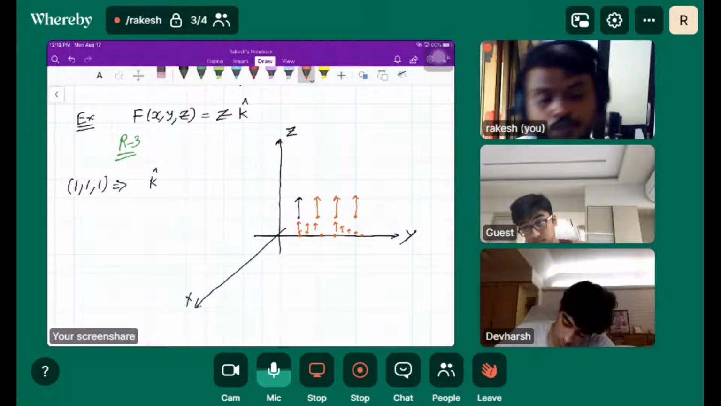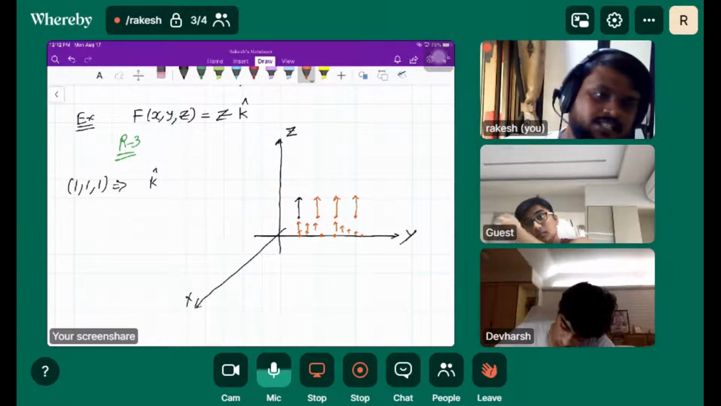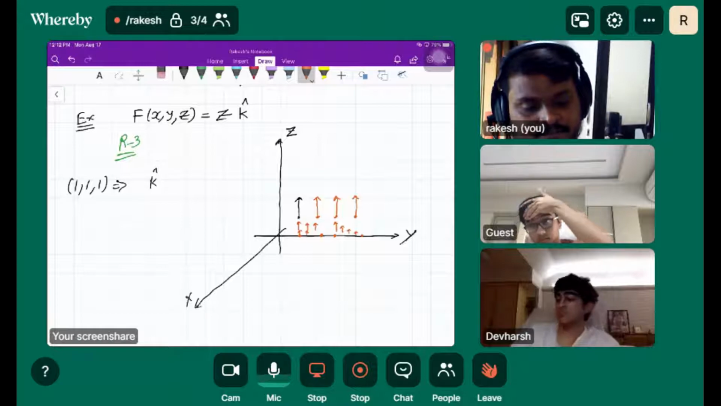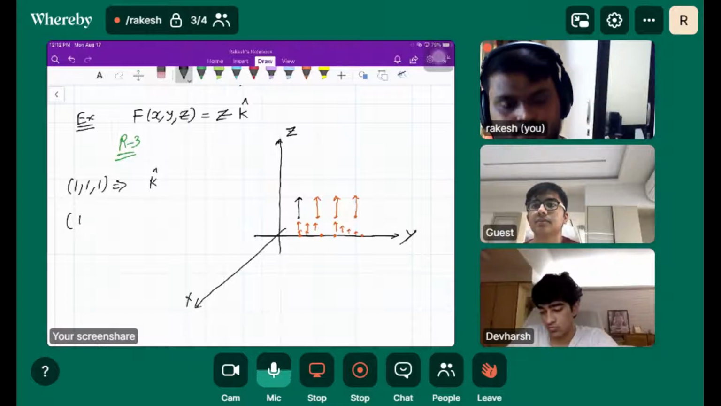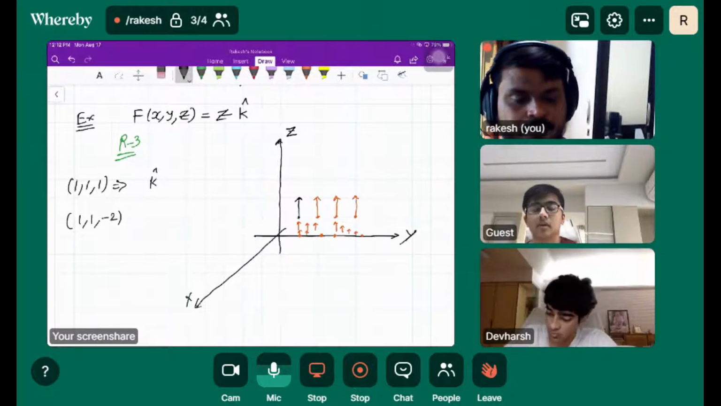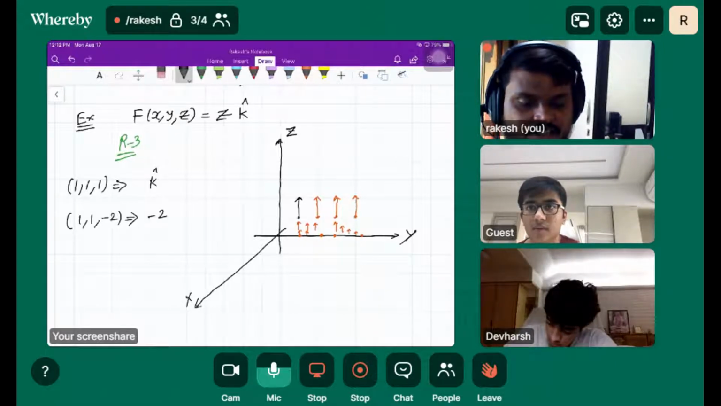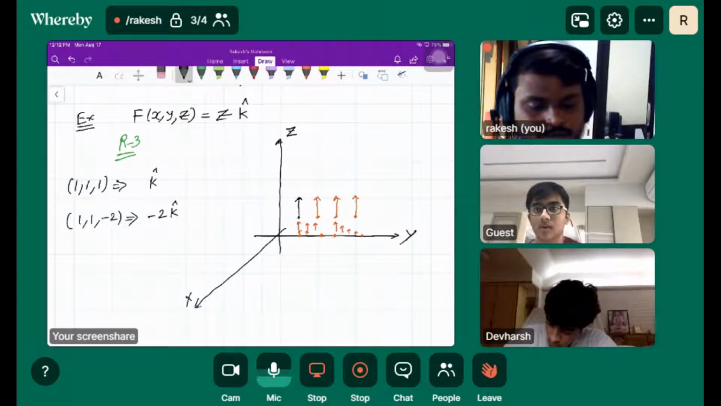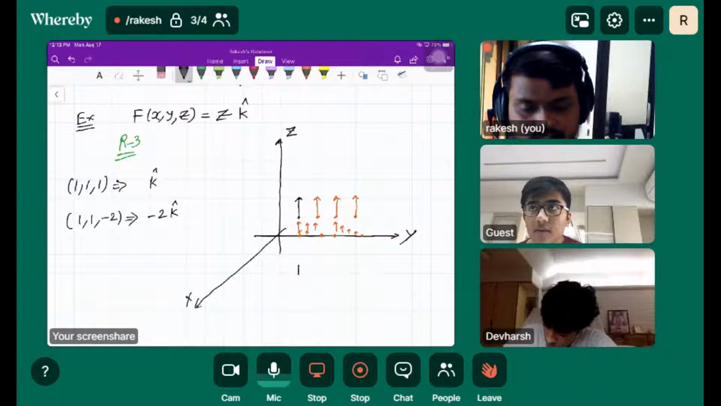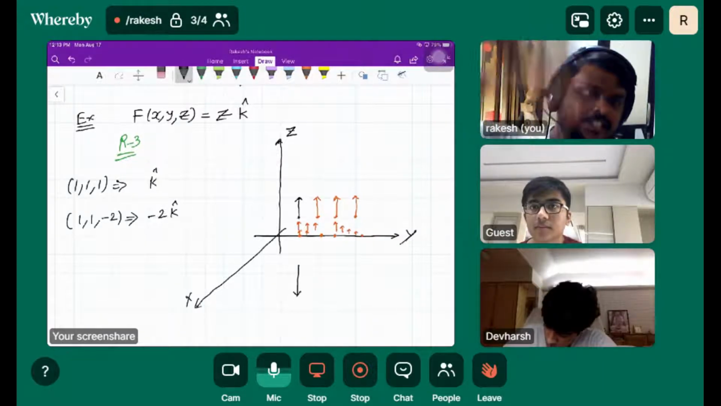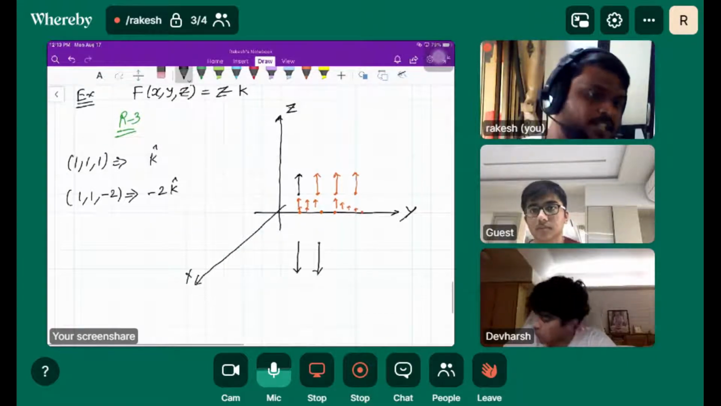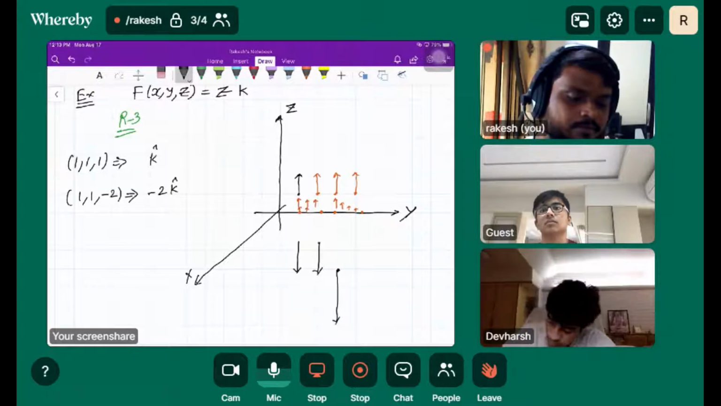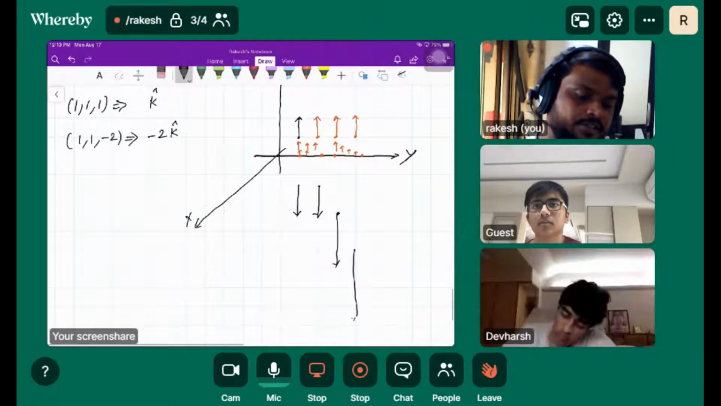Now, what about the negative, below the xy plane? If I take a negative z value, maybe my point is 1, 1, minus 2. What would be the corresponding vector here? That's minus 2k. So that would be 2 units in the negative z direction. And as you go away from the xy plane, my vector is bigger and bigger. It's growing.